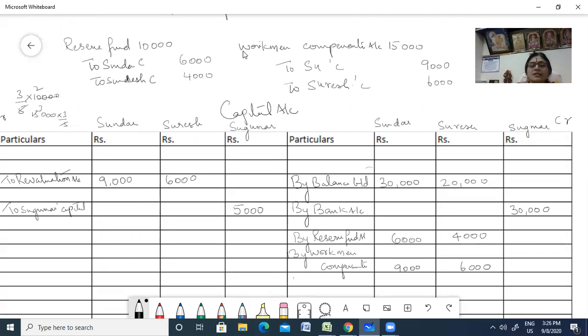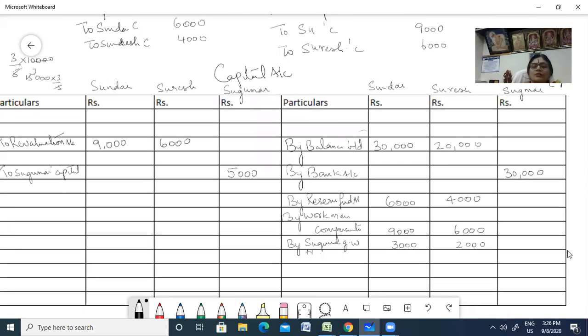Now this 5,000 has to be shared with Sundar and Suresh, 3,000 and then 2,000, by Sukumar's goodwill. Transfer to both the capital accounts, Sundar and Suresh. Right, you've given a credit to both of them.